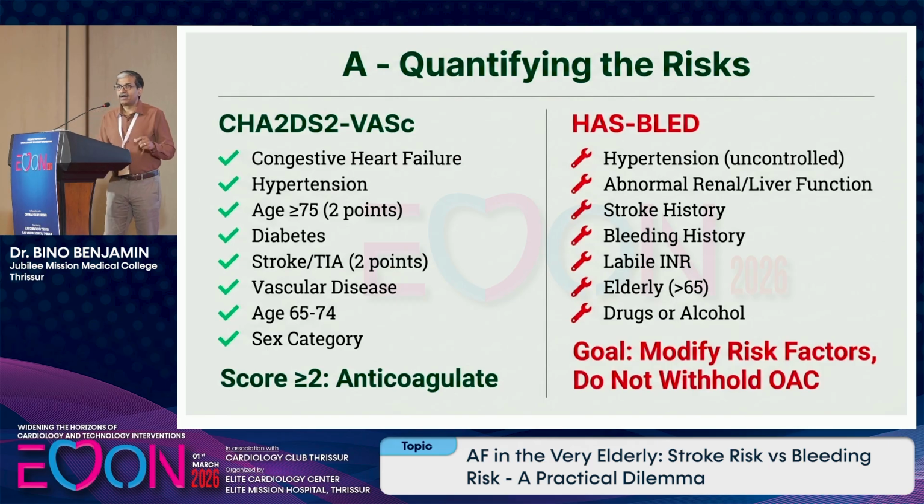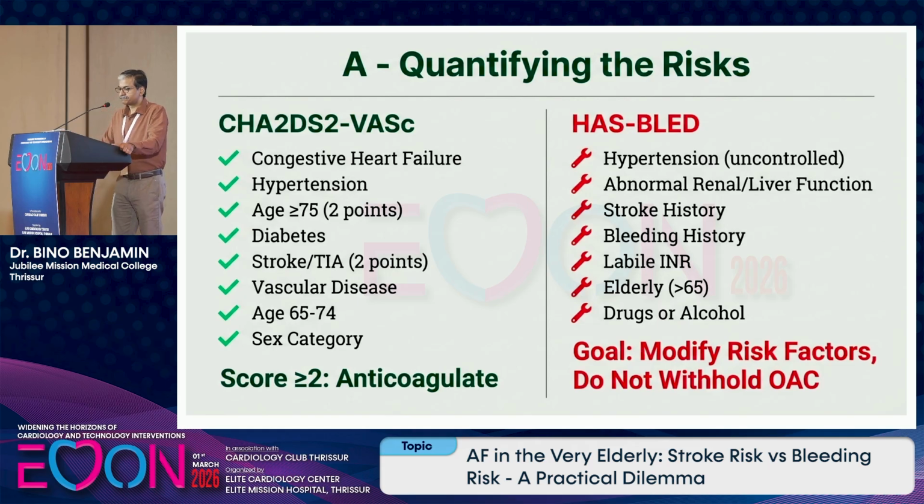Next is to avoid stroke. For that, you have a scoring system. Any patient who has an increased risk of stroke, also as age advances, their risk of bleeding is increased. Or you can put it the other way: we will be very apprehensive in treating these patients because they are high bleeding risk patients. But any patient who has high bleeding risk will also have high thrombotic risk.